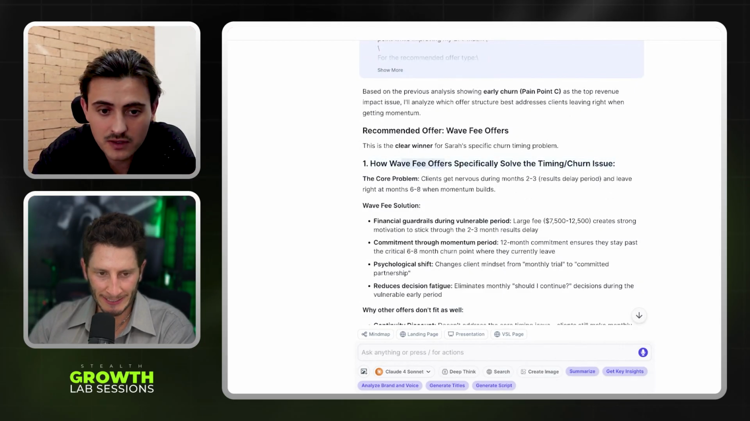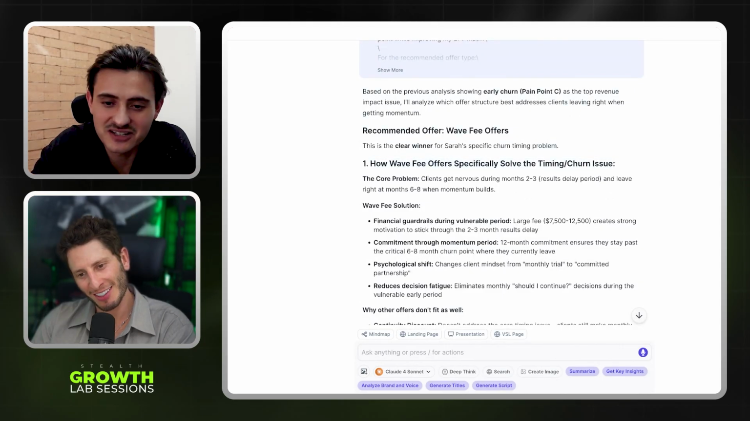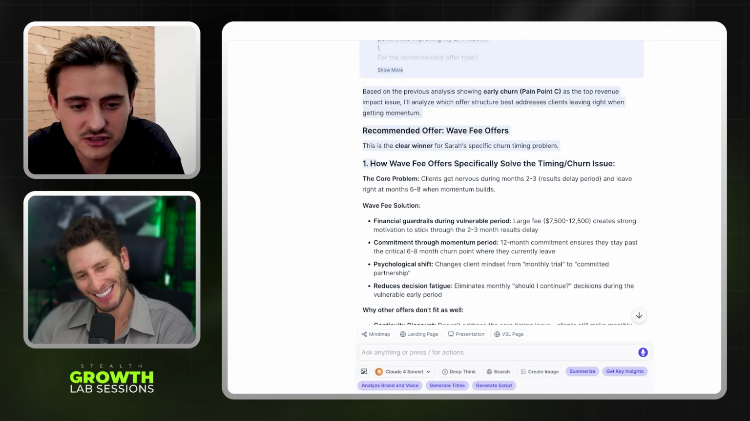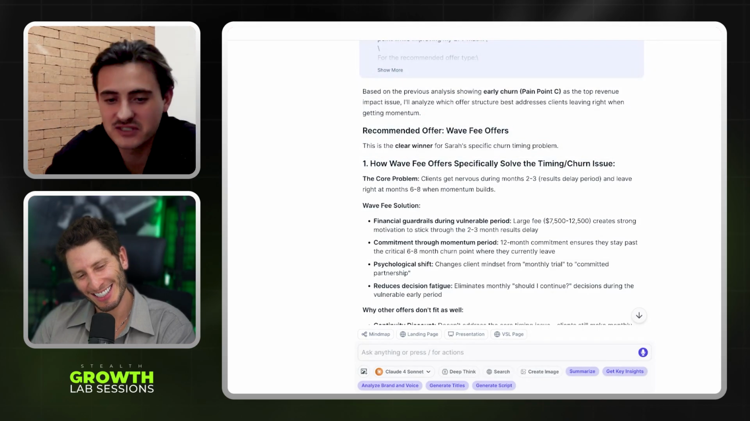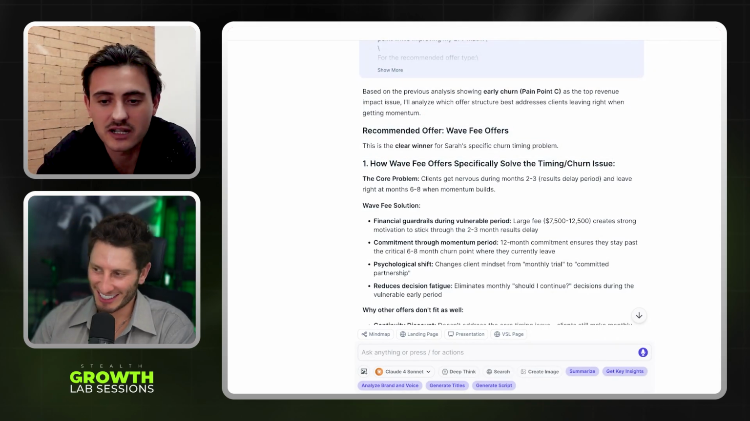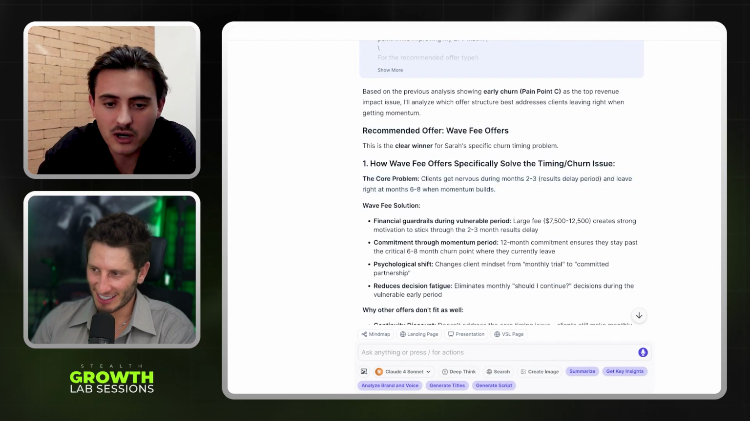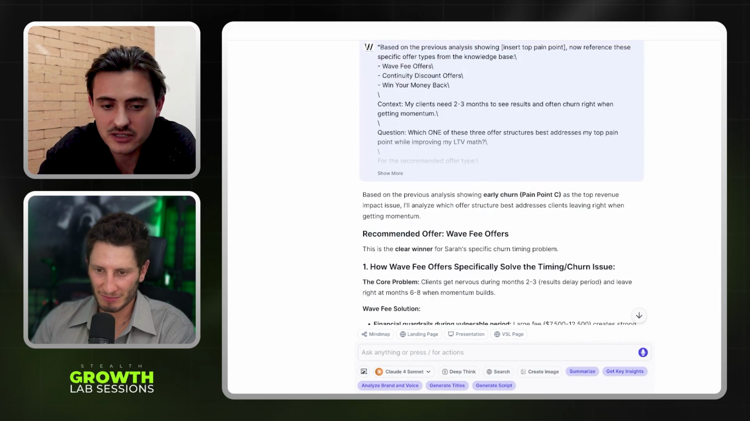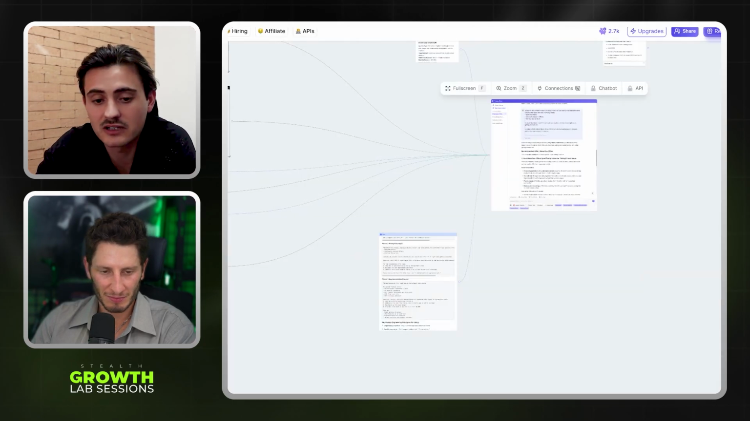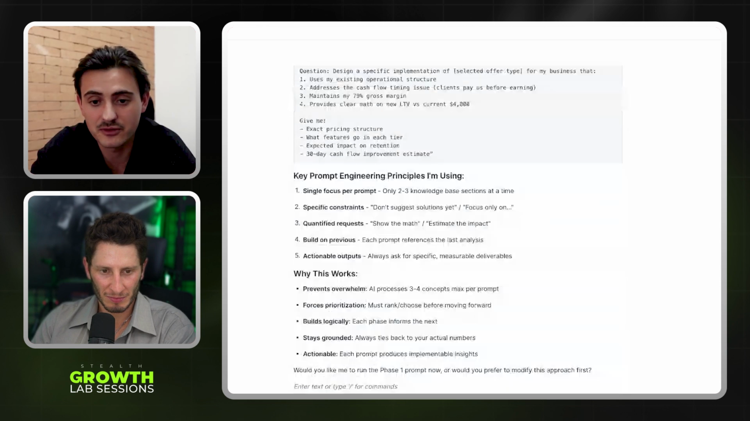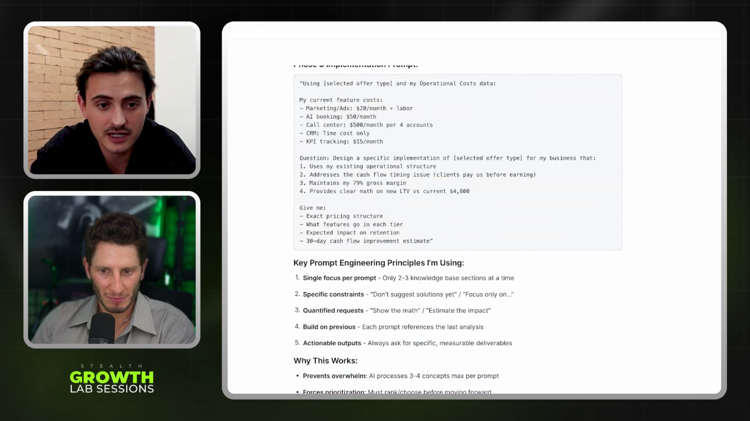How waive fee offers specifically. I've been in Brazil for too long. All right, how have waive fee offers specifically solved the time insurance issue? Core problem is all this, waive fee solution, all of that, okay? So it's gonna do the analysis. We're gonna do the last one here. Again, just to skip through it, you guys can go do this yourself, and then I'm gonna do